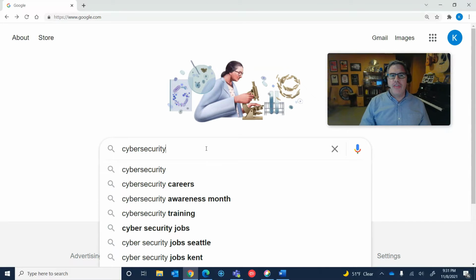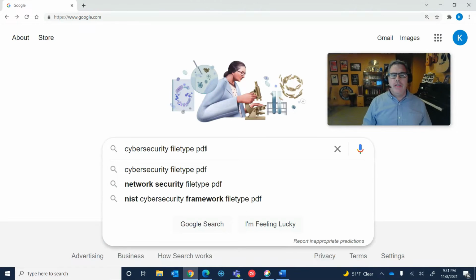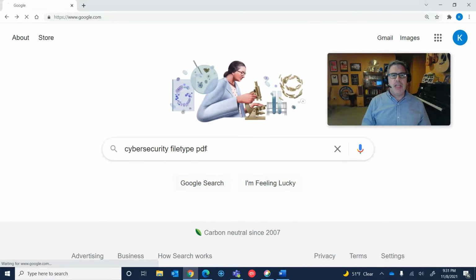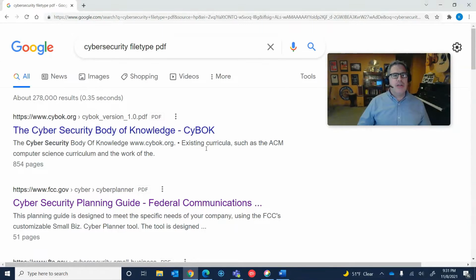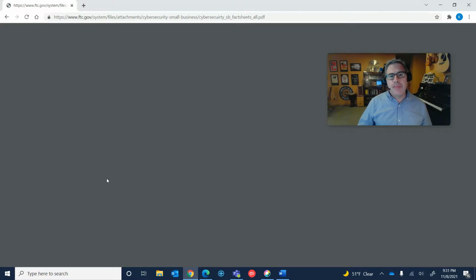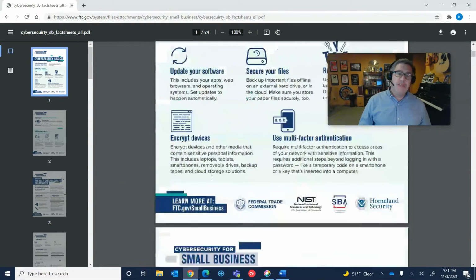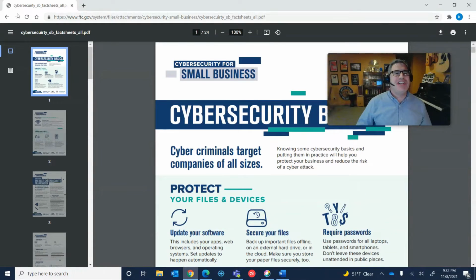Continuing with the cybersecurity theme, suppose I want to find publications from academia or government. Well, those documents are likely to be PDF files, and I can use the filetype operator to search for specifically PDF documents. So again, the syntax is filetype space PDF, and look, now it returns only PDF documents. So I'll just click on one. And we see here's a publication, Cybersecurity for Small Business. It's actually some great tips, so it's interesting information.